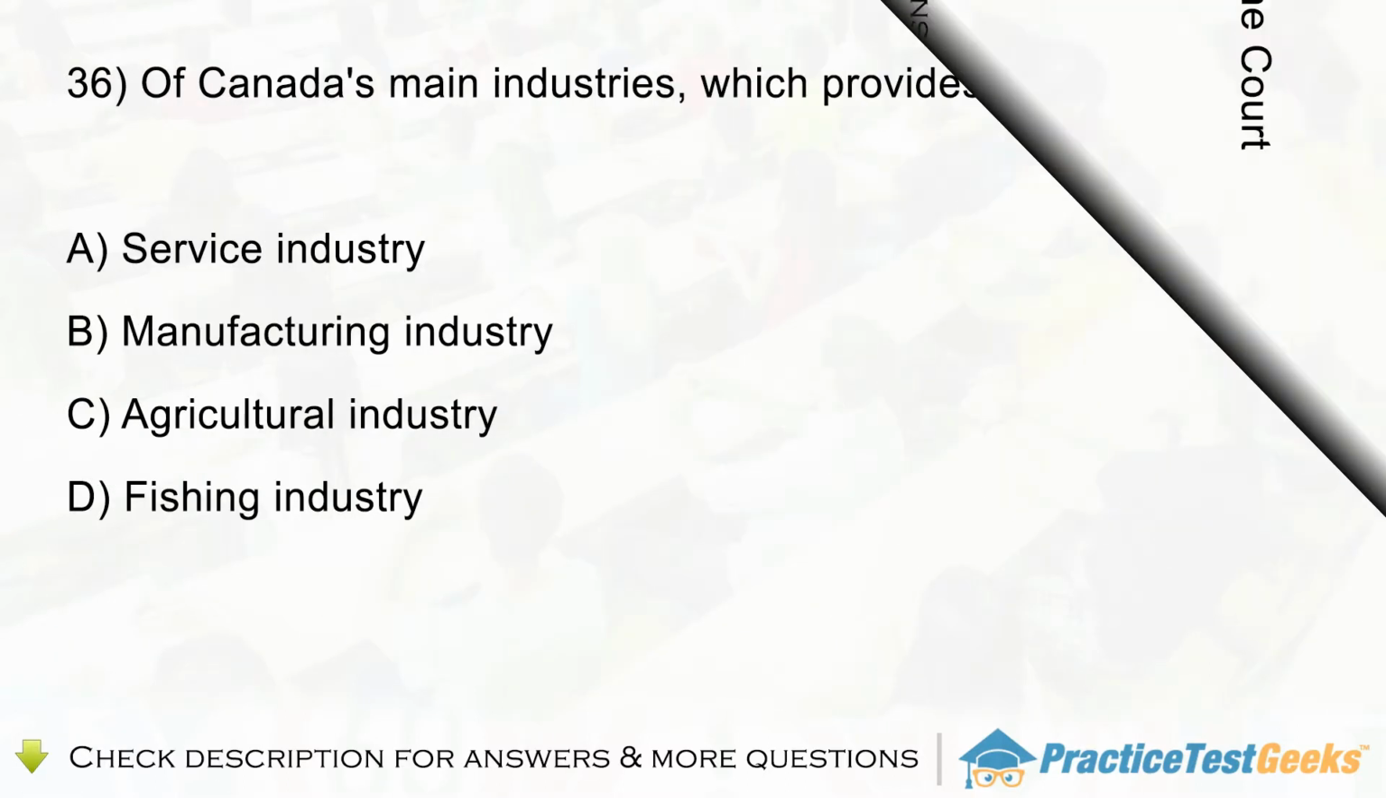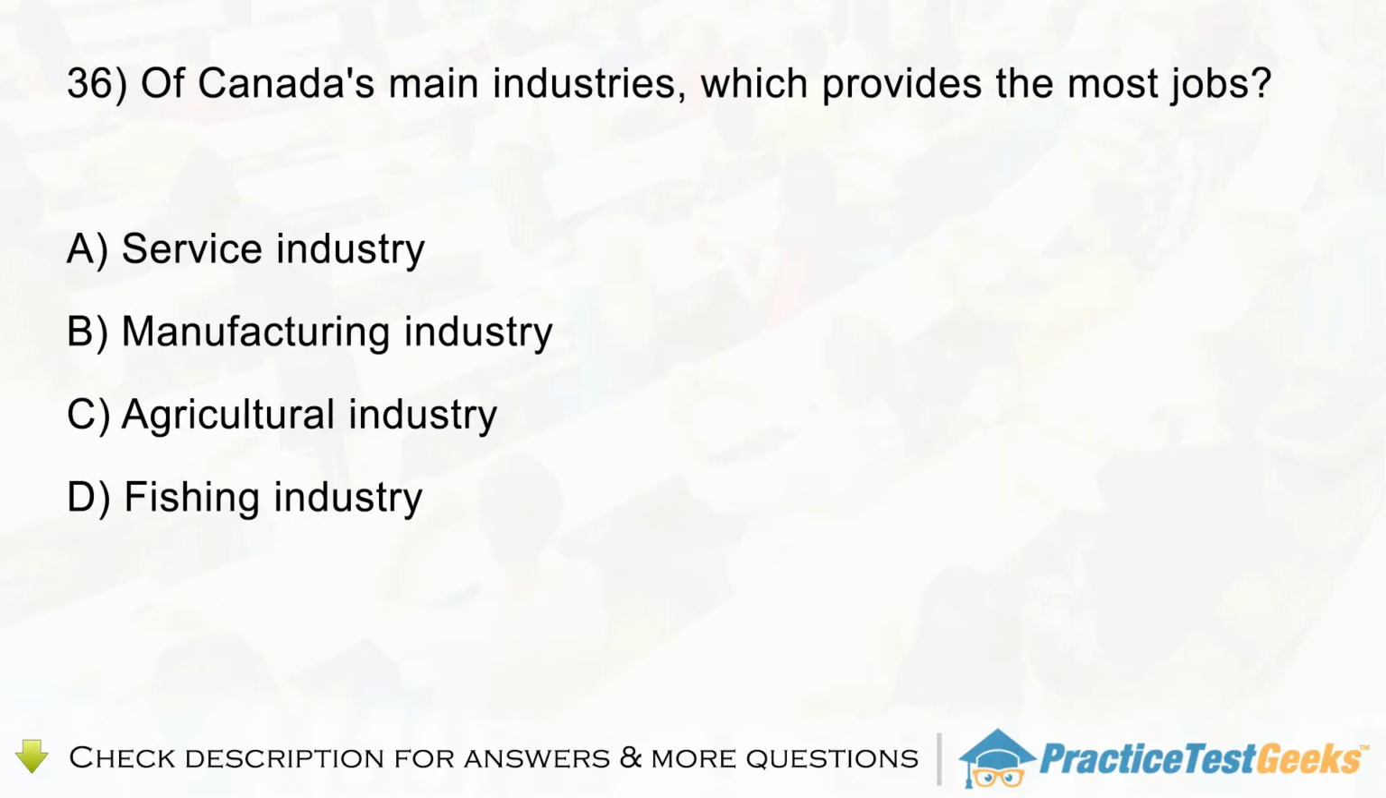Question 36. Of Canada's main industries, which provides the most jobs? A. Service industry. B. Manufacturing industry. C. Agricultural industry. D. Fishing industry.